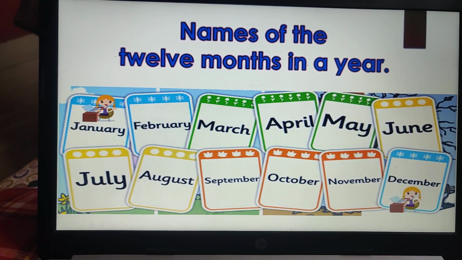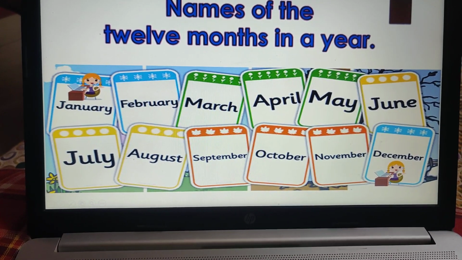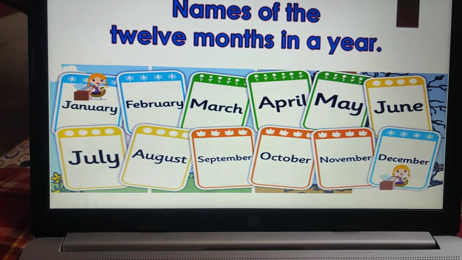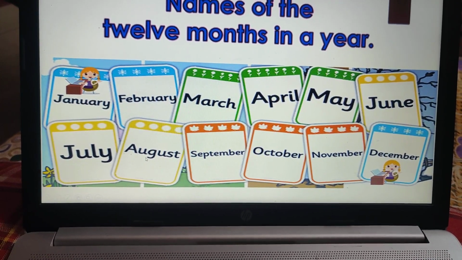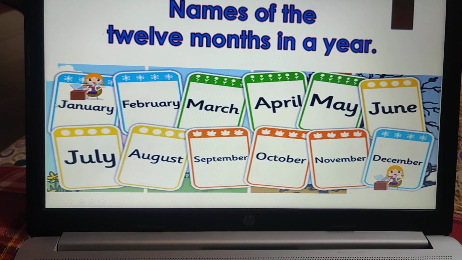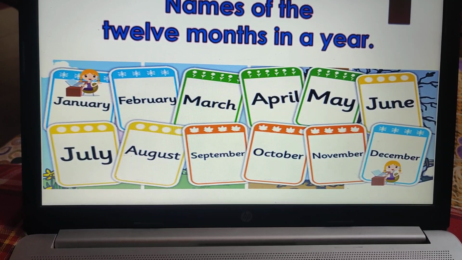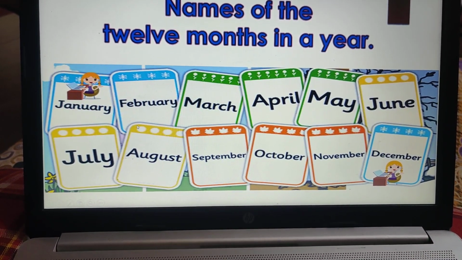Names of the 12 months. Month is a common name and the special names are January, February, March, April, May, June, July, August, September, October and November, December. Children, you can notice that every month's first letter is a capital letter. This is very important. The special names always begin with a capital letter.